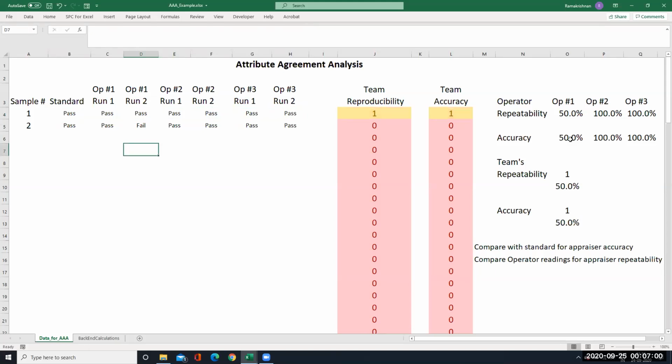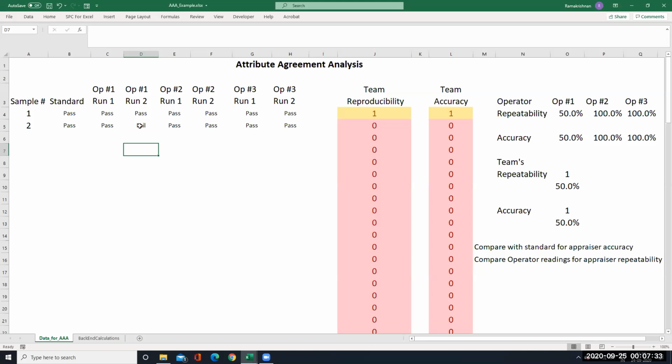Here 50% accuracy for operator 1 because in sample 1 he has got repeatability as well as accuracy. In sample 2, he does not have repeatability and therefore does not have accuracy. Therefore, operator 1 has got 50% repeatability and accuracy. And team repeatability is also 50% and 50% because for the first sample, team repeatability is there, all these are pass, and accuracy also is there because it matches with the standard item result.